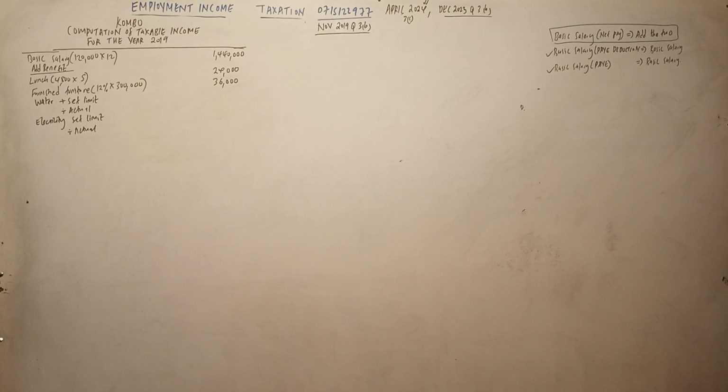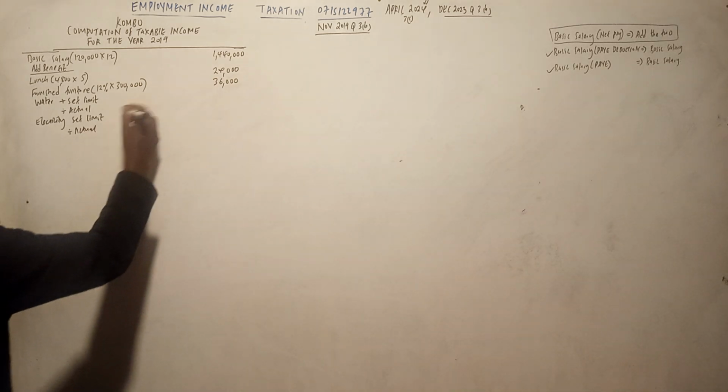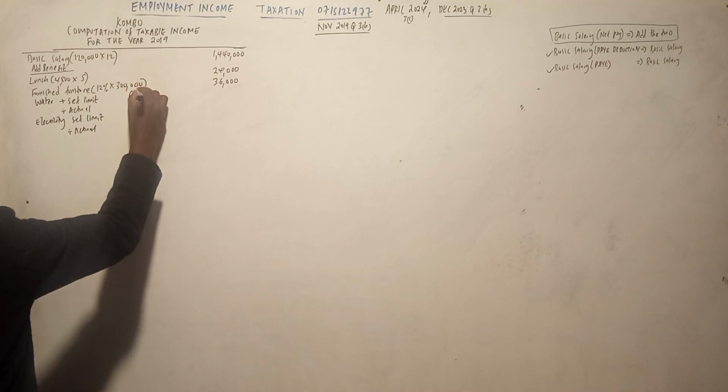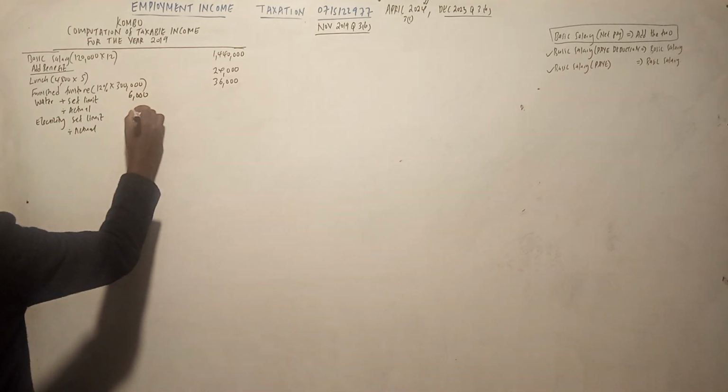Let us check from our schedule, which was given to us above. So going up to the schedule, the prescribed rate for water is 6,000, the limit is 6,000, and for electricity 18,000.